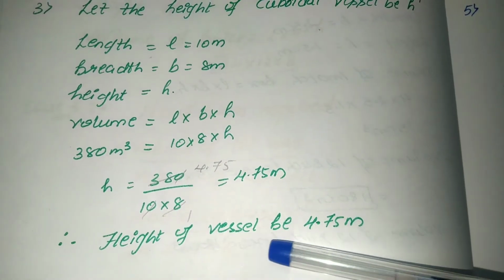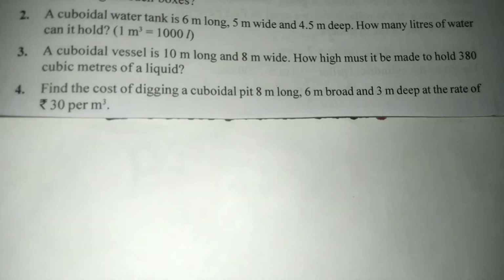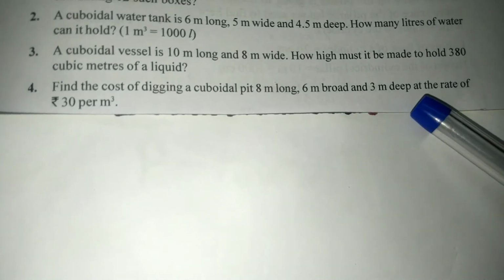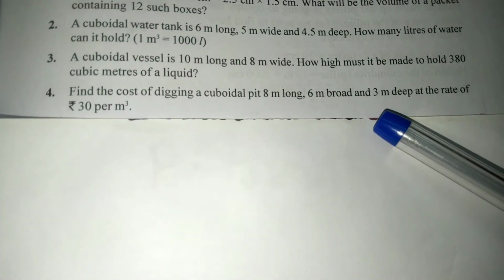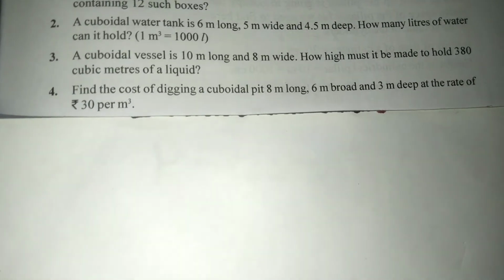The height of the vessel is 4.75 meter. Thank you, children. The fourth question is a very easy question, children. They have given length, breadth and height. You have to find out the volume and multiply with 30. So you will get the total cost of digging.